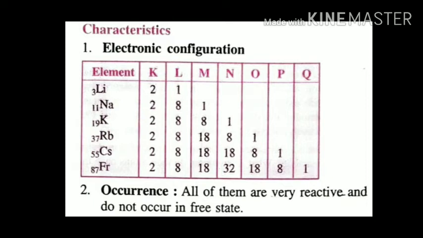That means we can say that all the elements of group 1 will have one valency, and that is the reason they are kept in this particular group. Moreover, they have one valence electron also, which is the basic reason for them being kept in group 1. Students, you can see all these elements contain one electron in their valence shell, and this is the basic reason why they are kept in group number 1 of the modern periodic table.